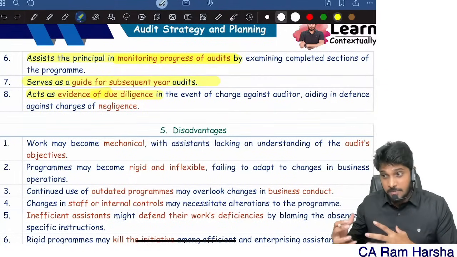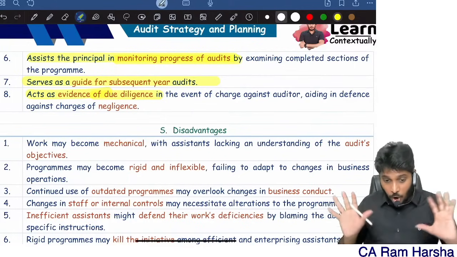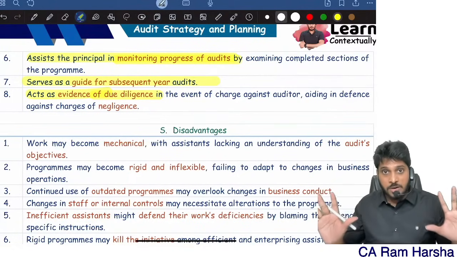Okay, in case the client complained that the auditor did not perform the work carefully, the auditor can prove, see, this is a program, this is how we worked, like that.